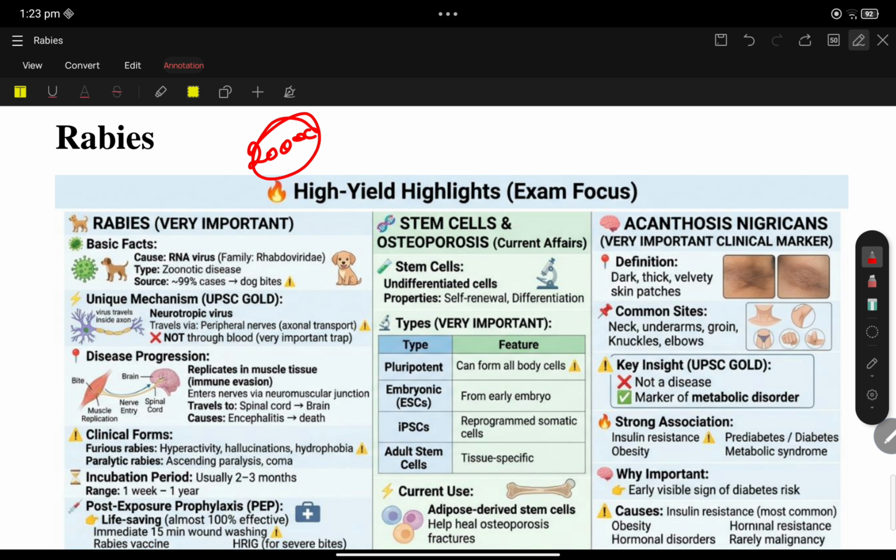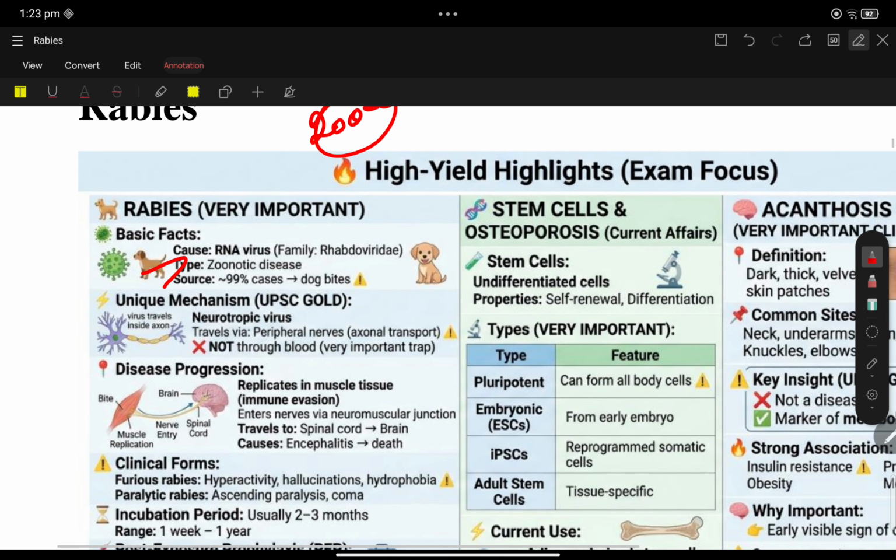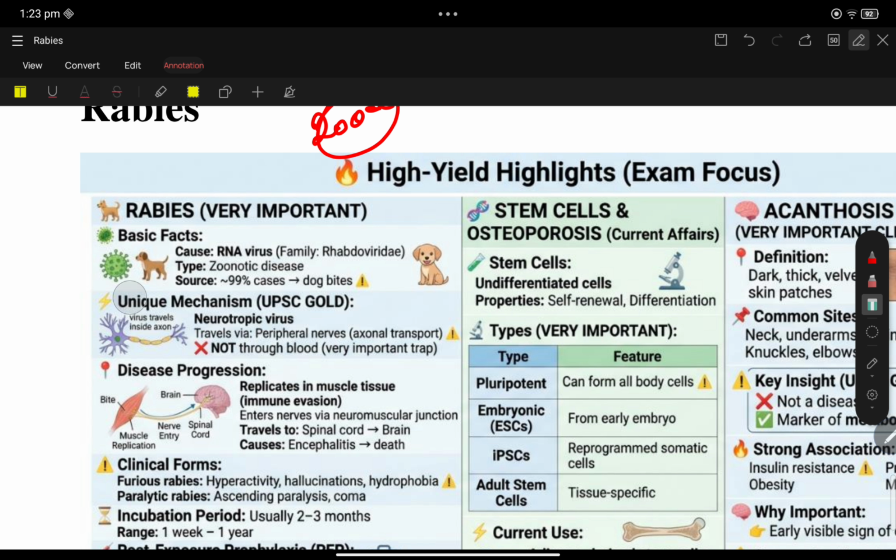About rabies, you know that rabies is a zoonotic disease. It spreads not only from dog bites, it also spreads from other animals like cats. 99% of the cases are from dog bites. It is an important zoonotic viral disease. First of all, we must know that rabies is a viral disease, and it has been in the news for the last 2 years.